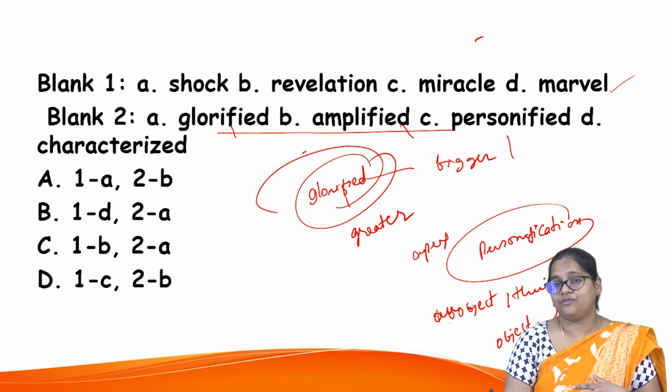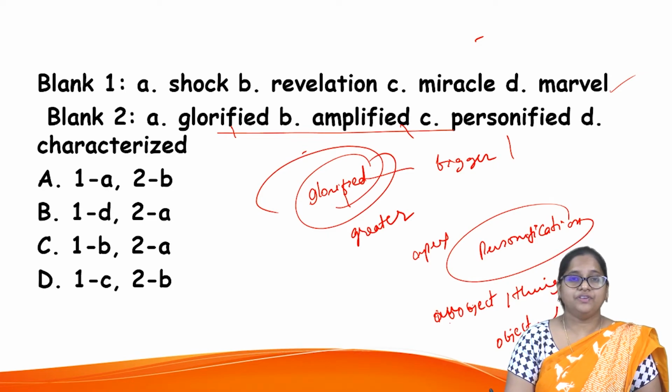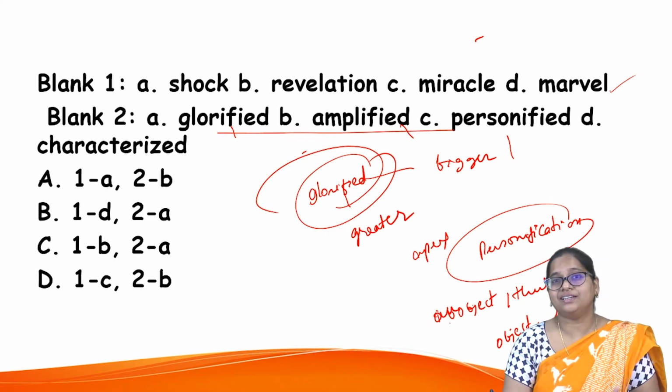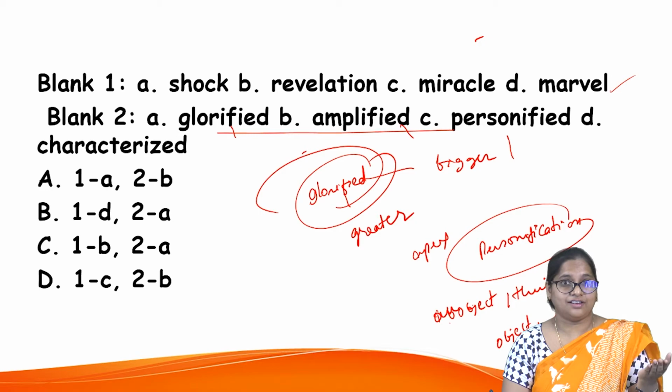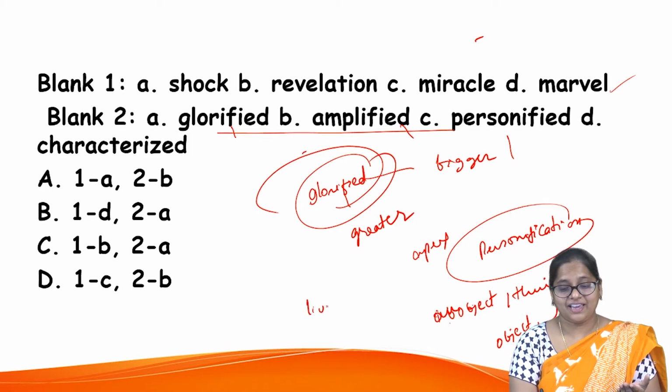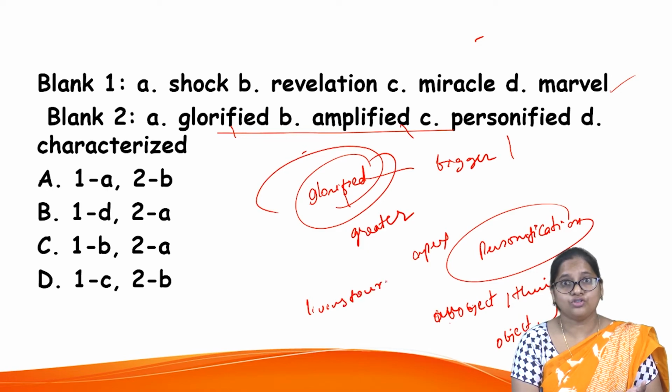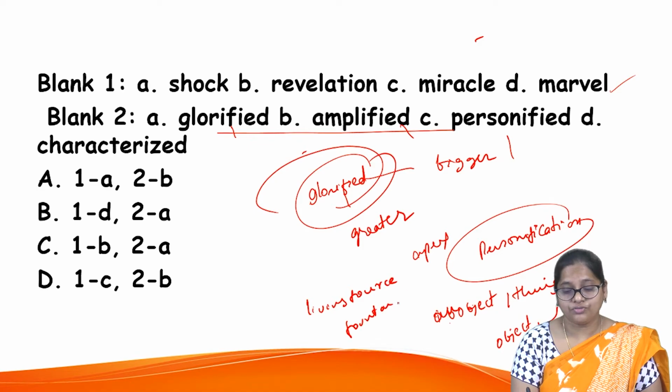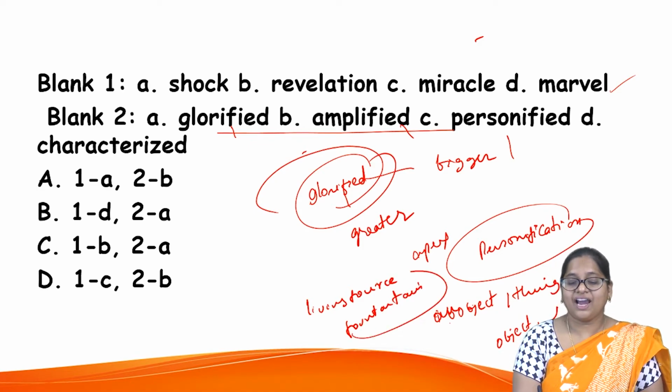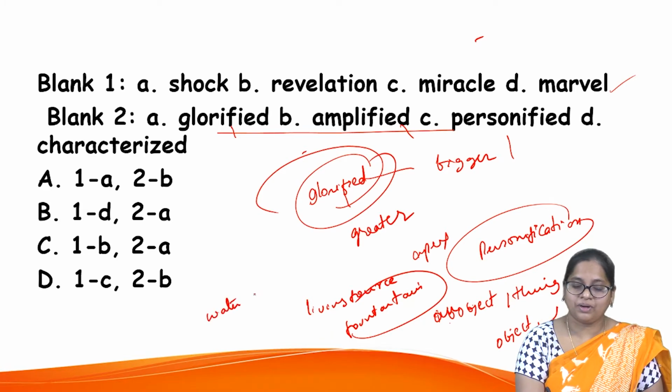When I figuratively use it, like kind of imagery, I make use of it. I take water, normal water, drinking water, and I say that this is the source of, it is like a living fountain, source of your life. When I say fountain, I'm talking about the source of your life. So water is a normal word, but I personify.